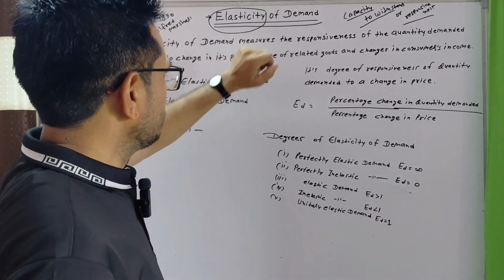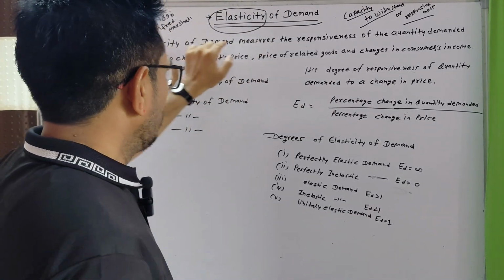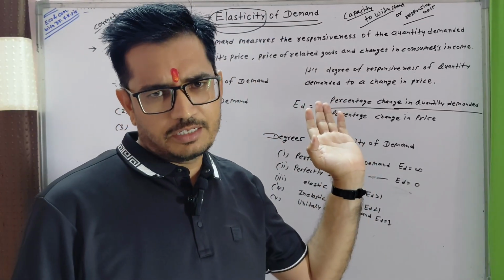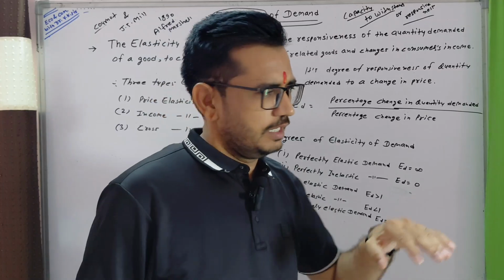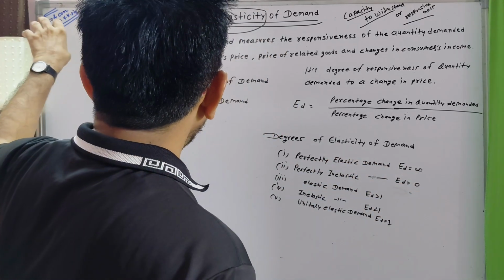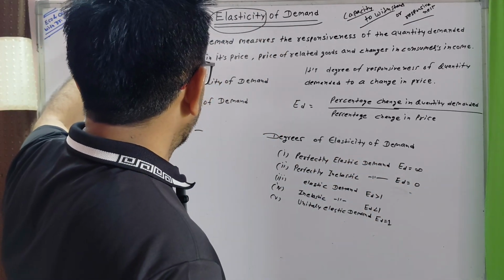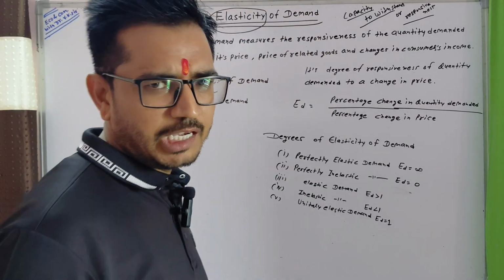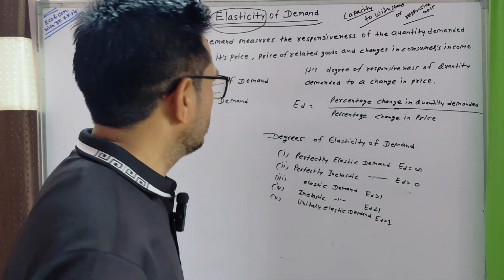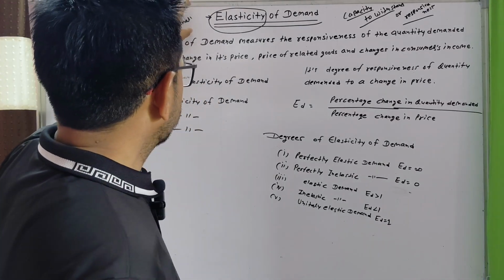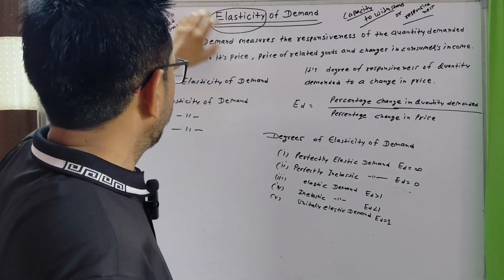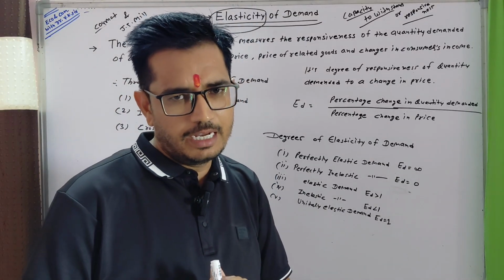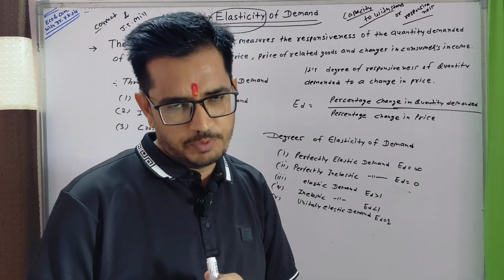Before that, I want to say that Cournot and J.S. Mill first introduced elasticity of demand, but it was formulated in a scientific and clear way, propounded by Alfred Marshall in 1890 in his book Principles of Economics.